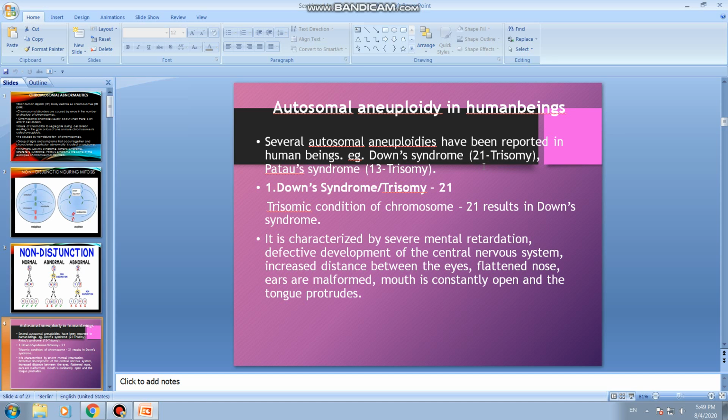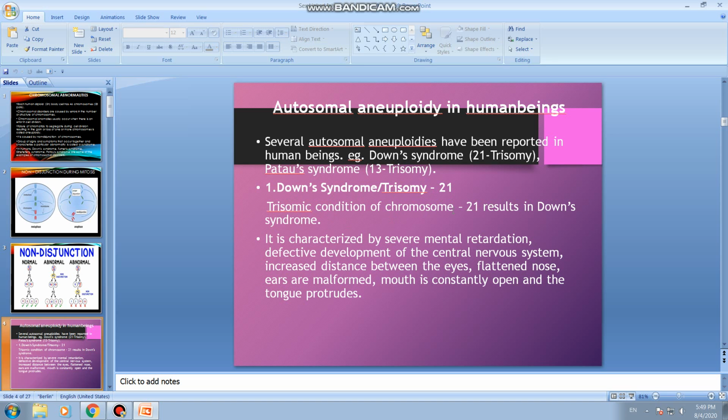I told you already that we have 23 pairs of chromosomes, so the 21st pair shows one extra chromosome. And Patau syndrome refers to trisomy 13, that is, the 13th pair of chromosomes shows three chromosomes. So we will discuss what Down syndrome, or trisomy 21, is.